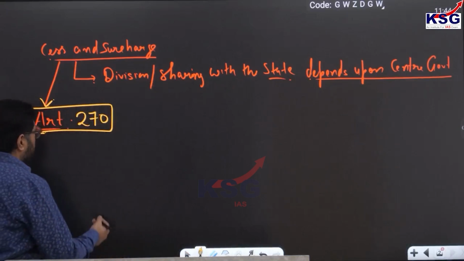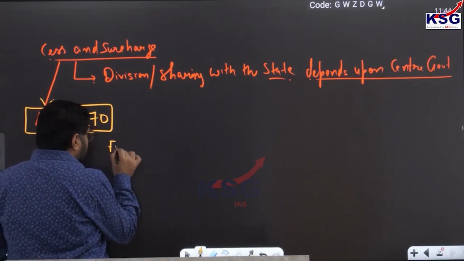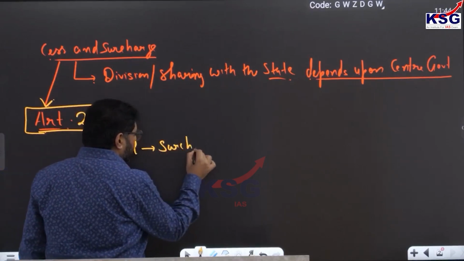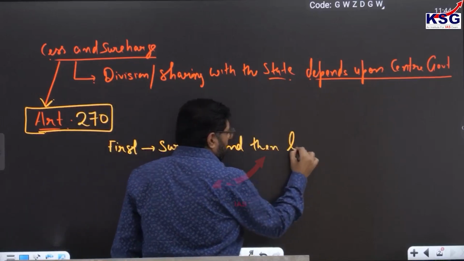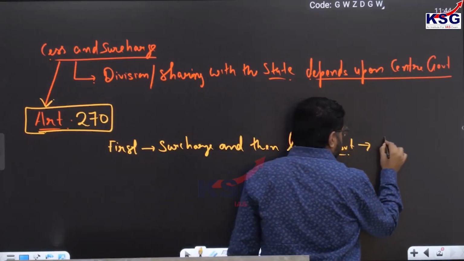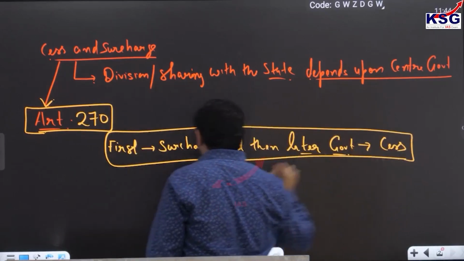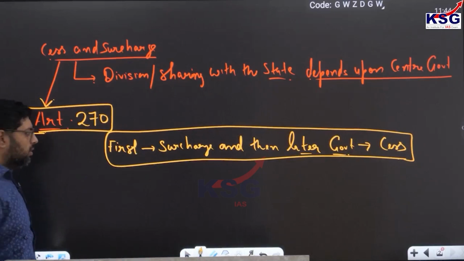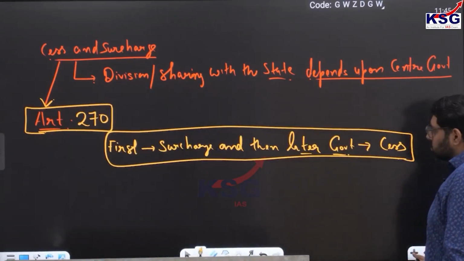Now if both cess and surcharge are imposed together, first the government will impose surcharge, and later the government will impose cess. So this is what you have to understand. If both are imposed together, first the government will impose surcharge and then cess. Clear? So this is with respect to cess and surcharge.